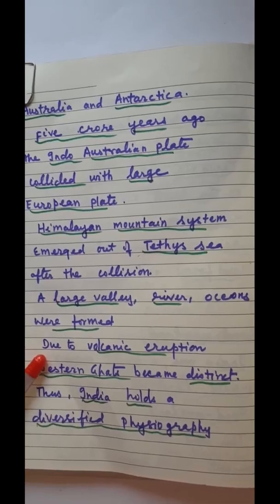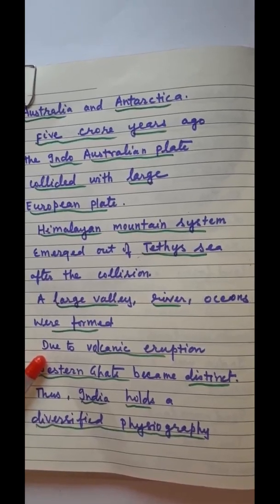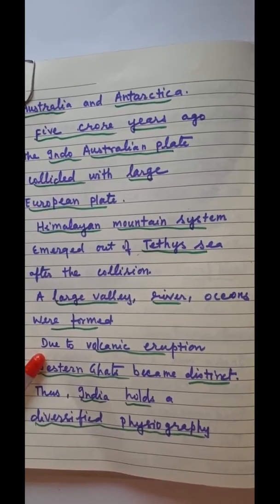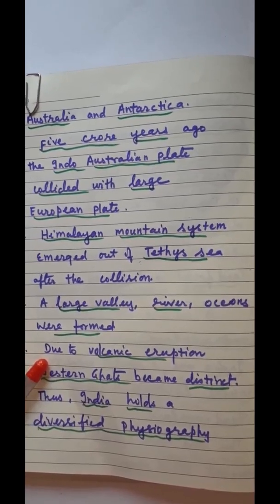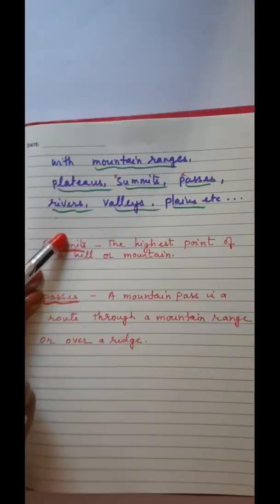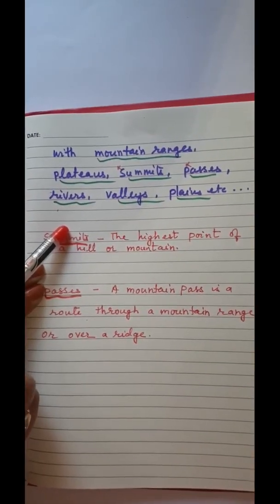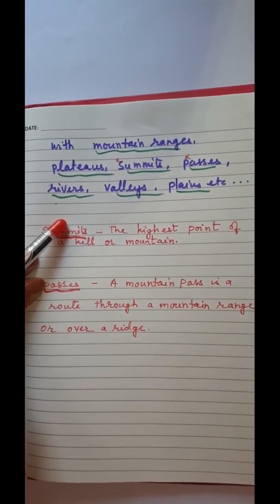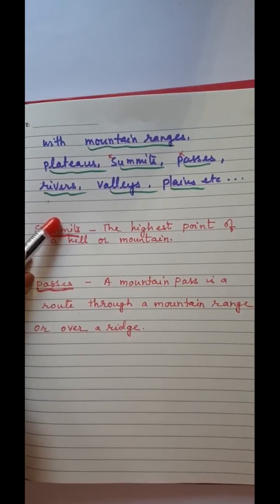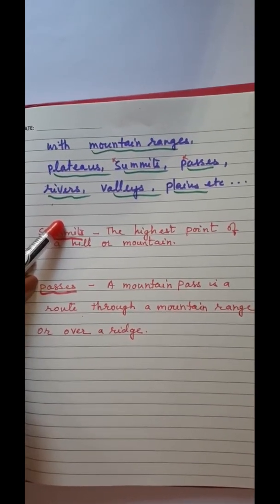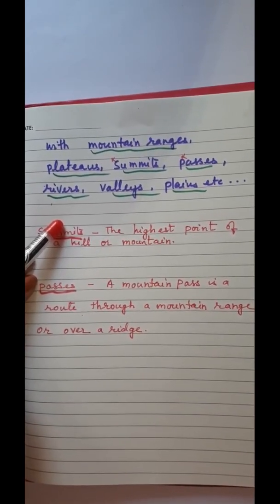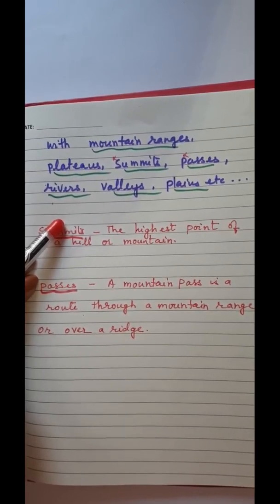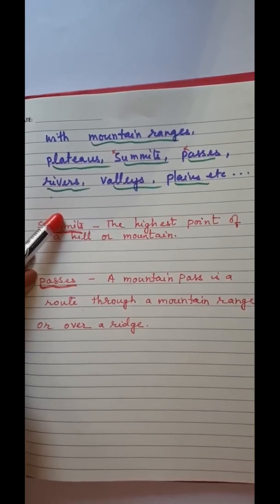Thus, a large diversity is seen in the Indian subcontinent, with lofty mountain ranges, plateaus, summits, passes, rivers and valleys. Thus, India holds a diversified physiography.